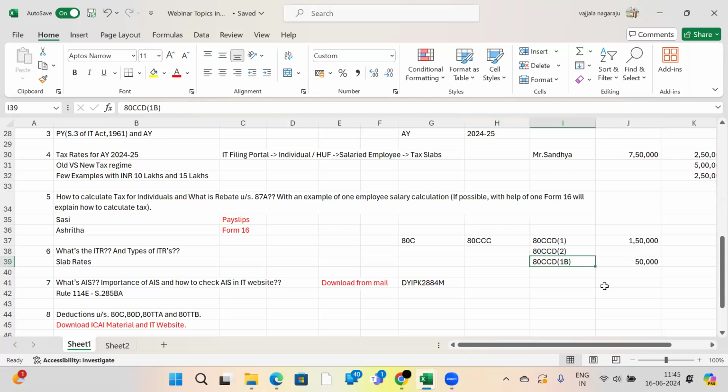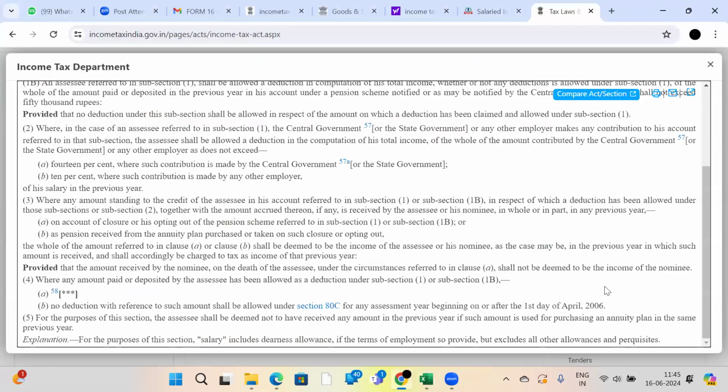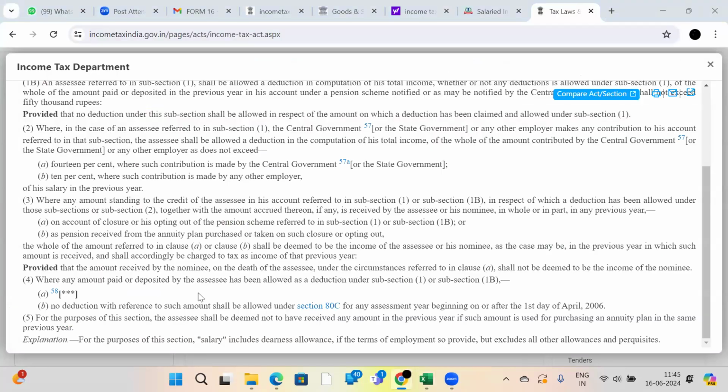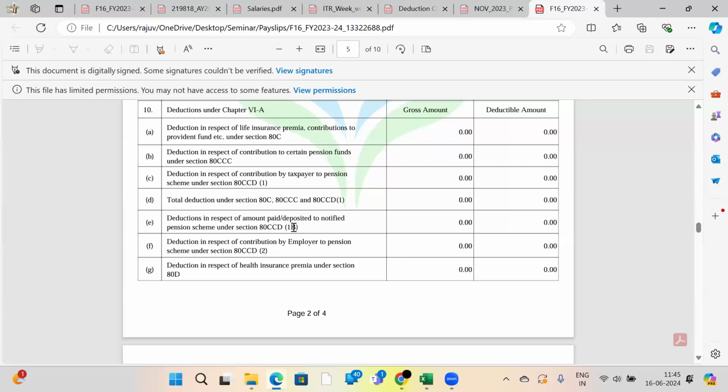Just take the declaration from the pension trust. By that, you will get deduction under section 80CCD(1B), 50,000 extra. No, but in the filing itself, I was able to see 80CCD(2) in the filing. You will get 1B also. See here, 1B also. See, don't do 80CCD(2), do 80CCD(1B). You will get deduction over and above 1.5 lakh.